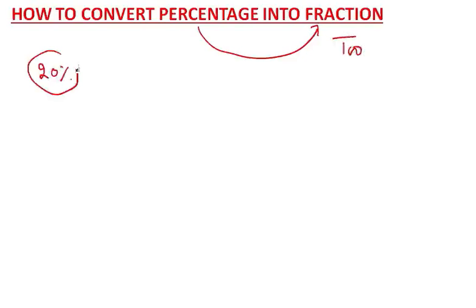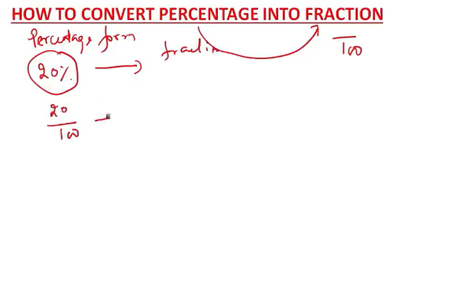This is in the percentage form, and you want to convert it into fractional form. So what I told you, if you see this percentage symbol, just divide by 100. What will you get? 1 by 5.